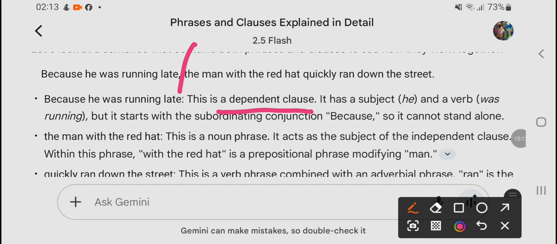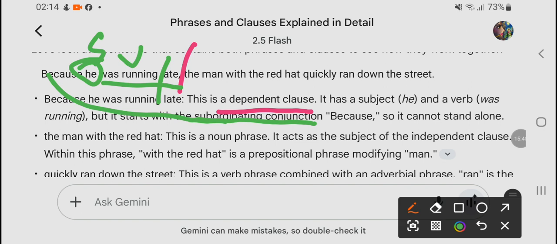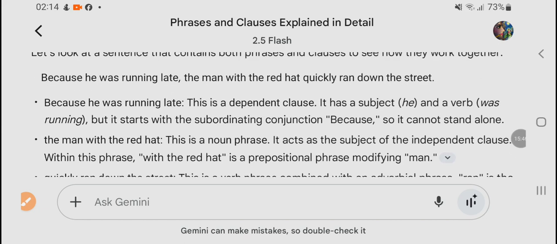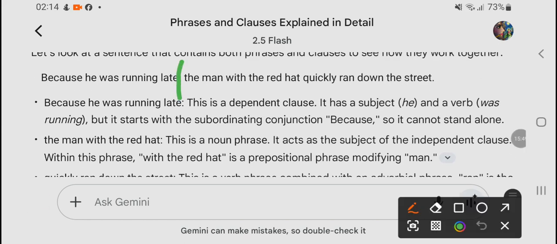It has a subject, he, and a verb, was running. So this is the subject and this is the verb. But it starts with a subordinating conjunction, that is, because. It cannot stand alone. Because he was running late, so what happened? The question is, it is not clear, and that is why this is a dependent clause.